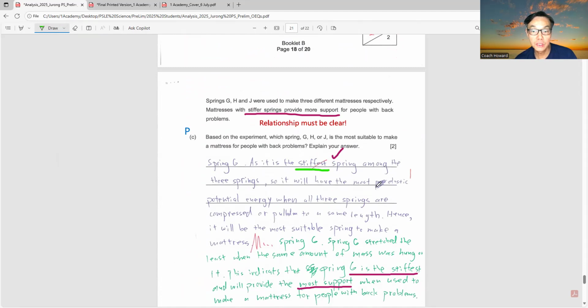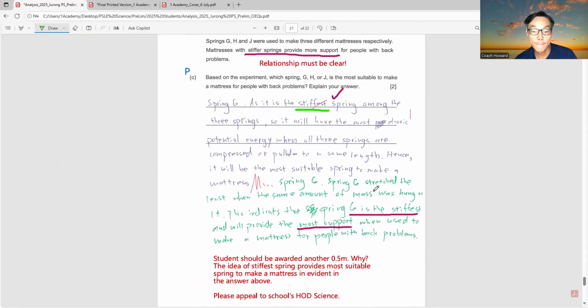You can see the student lost 1 mark, but I believe the student should be awarded another 0.5 mark. Supposedly this question awards 0.5, 1, 1.5, and 2. So in my analysis, if there's such a marking protocol, the student should be awarded another 0.5 marks.